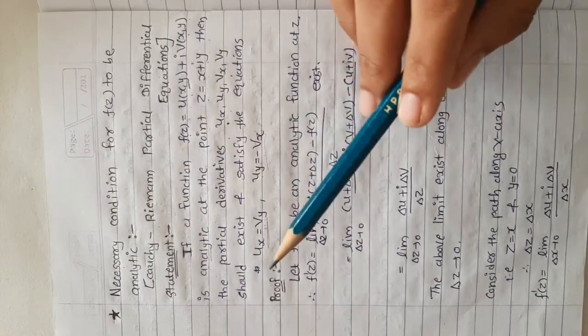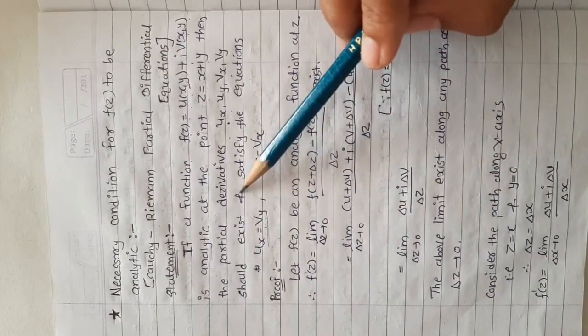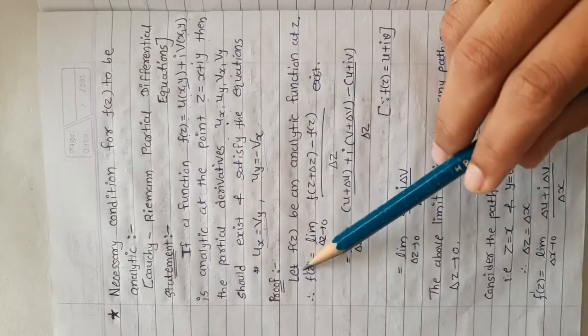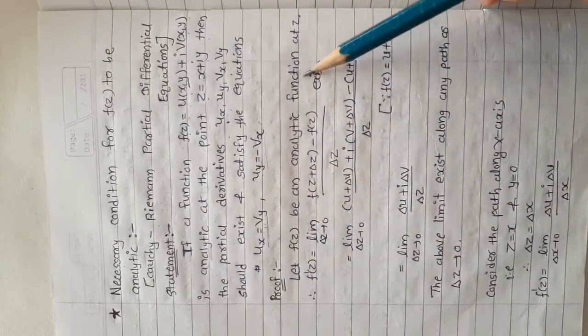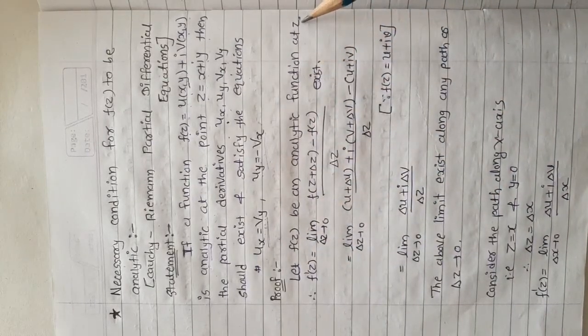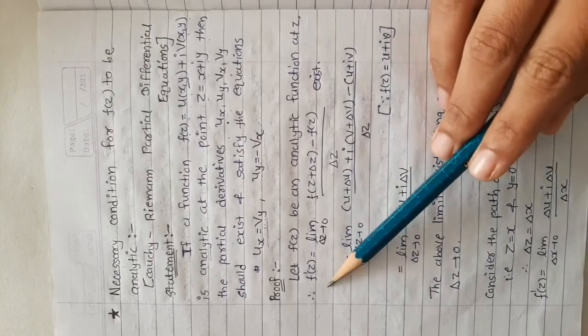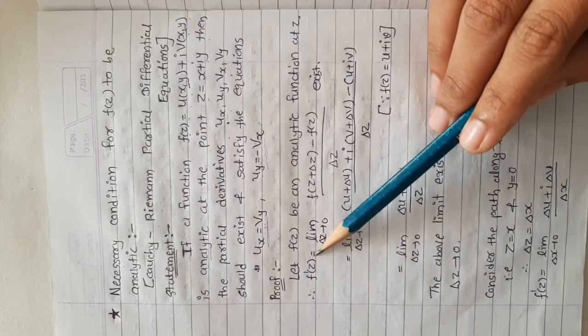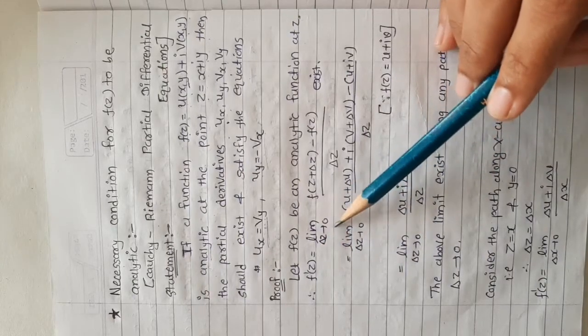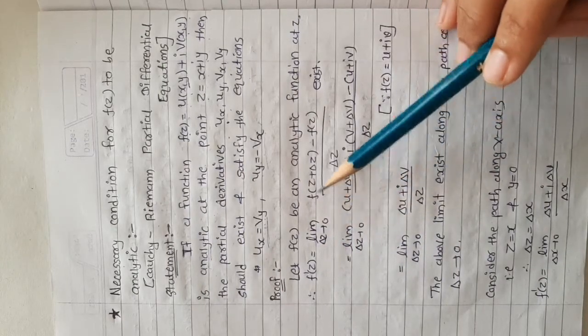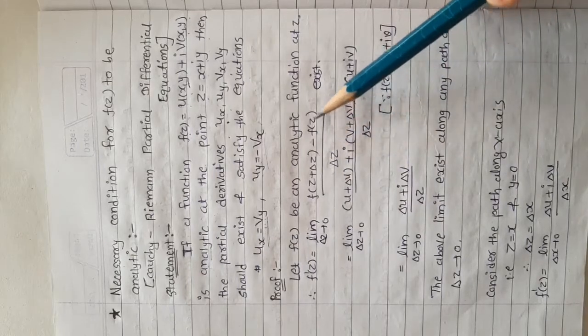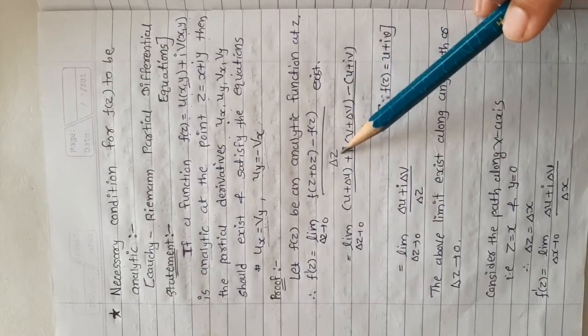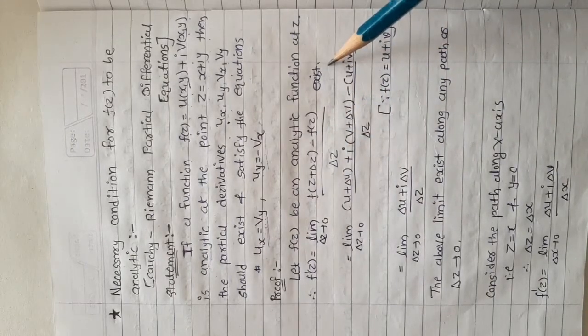Now, proof of this statement. So here, let f of z be an analytic function at z. So we have its derivative. By definition, f dash z equals, we can write, limit delta z tends to 0, f of z plus delta z minus f of z upon delta z exists.